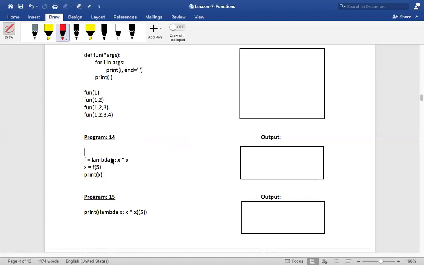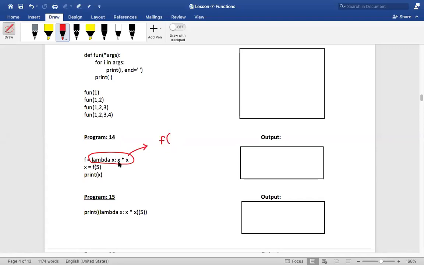First of all, you know what a function is, isn't it? A lambda is basically a short form of a function. Is that okay, guys? So what is that short form? When I write lambda x colon x into x, I told you that internally Python will consider this as basically a function with some name. For now there is no name, but assume there is a name over here.